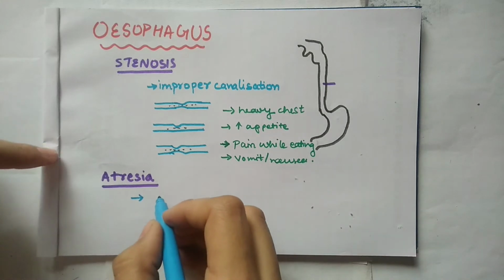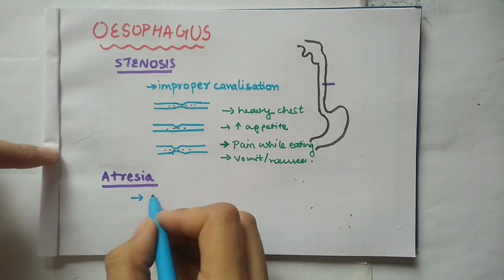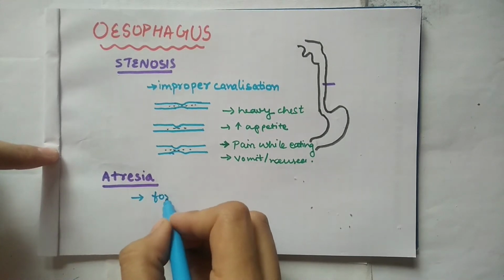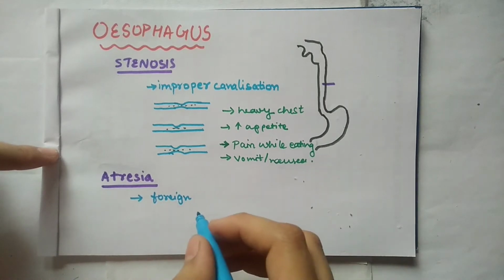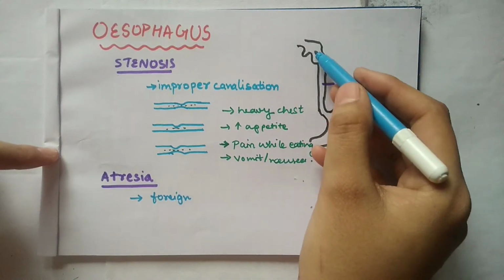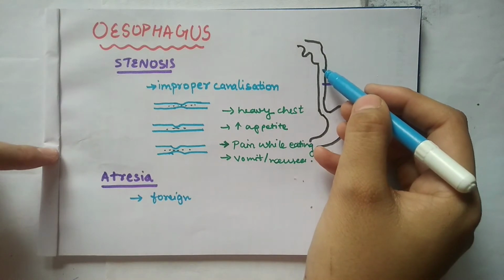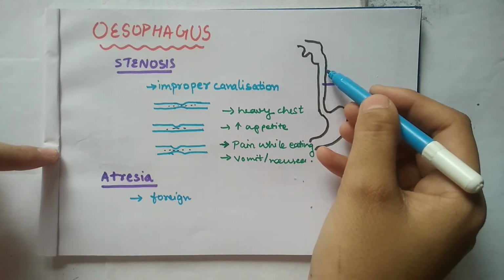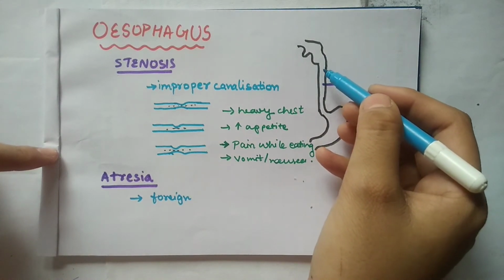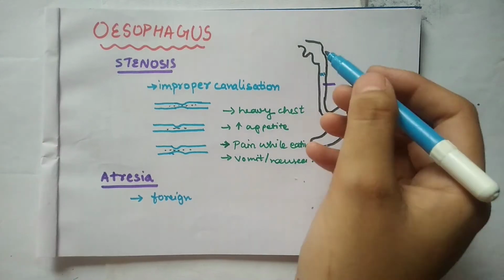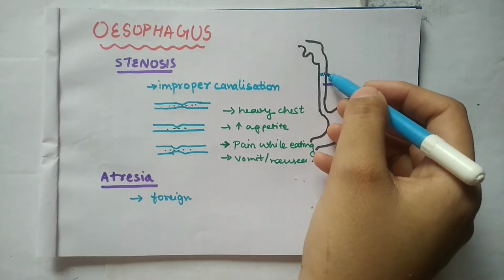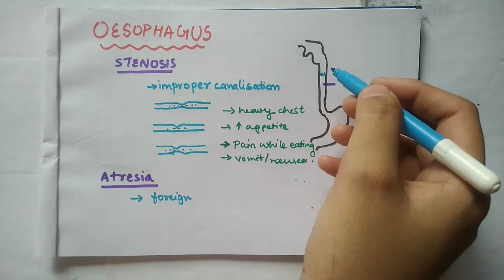We'll talk about atresia. What will be its causes or its pathology? It can be due to some foreign body obstruction in the esophagus. When we eat something, it may contain some large bolus or pieces of wood, glass, etc., which may get stuck in our esophagus and obstruct its lumen completely.